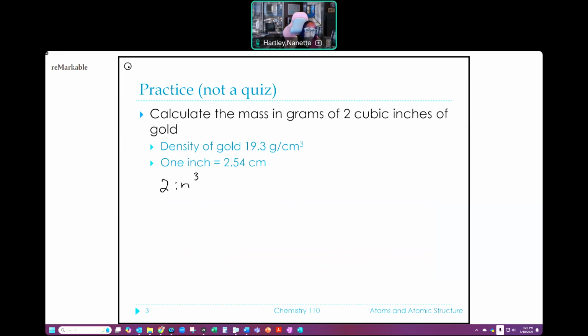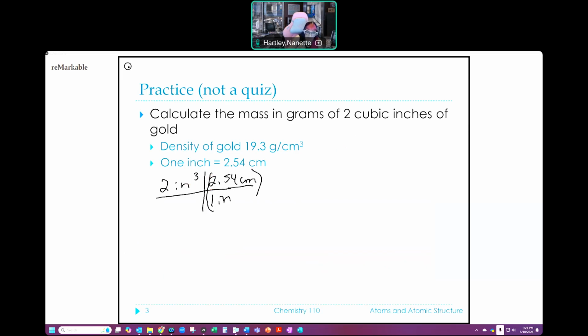Okay. So starting with that 2 inches cubed, I know that I want to get to a mass in grams. I also know that the density of gold is in grams per centimeter cubed. So if I can get to centimeters cubed, I should be able to get rid of the centimeter part and leave me with grams. Well, that's awesome. But I'm in inches at the moment. So I also know that 1 inch is 2.54 centimeters.